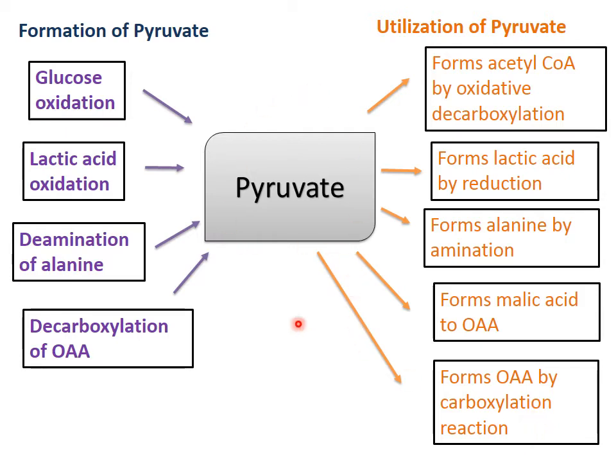This pyruvate is first utilized to form acetyl coenzyme A, which is the first initial reactant for the TCA cycle.